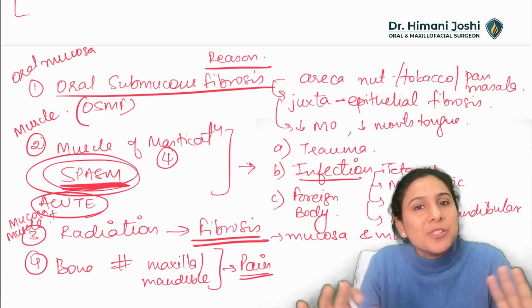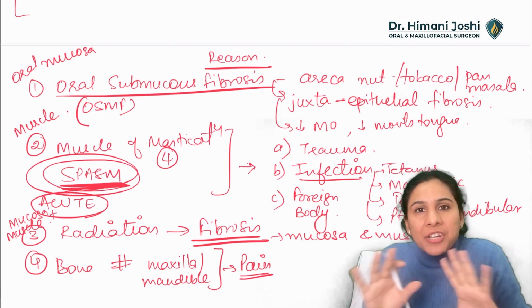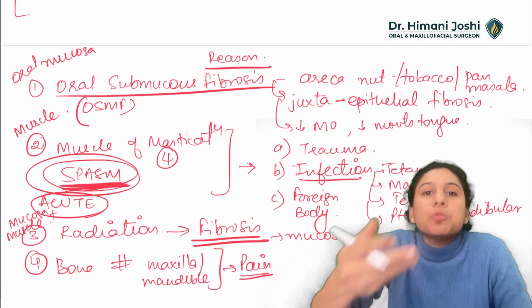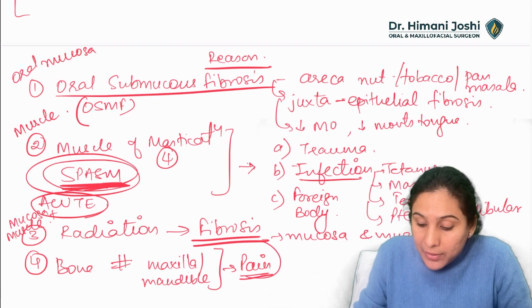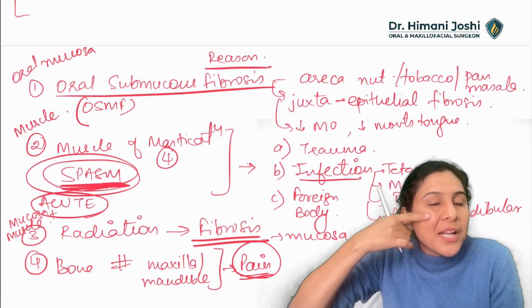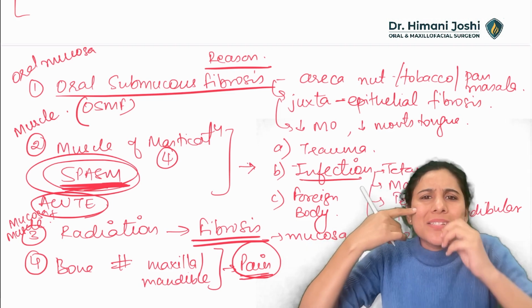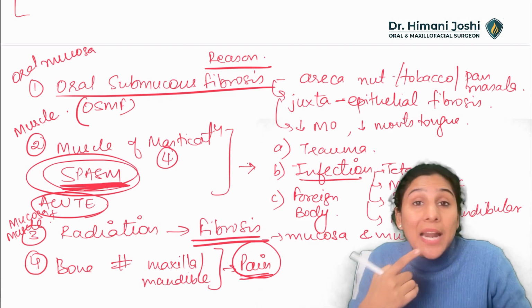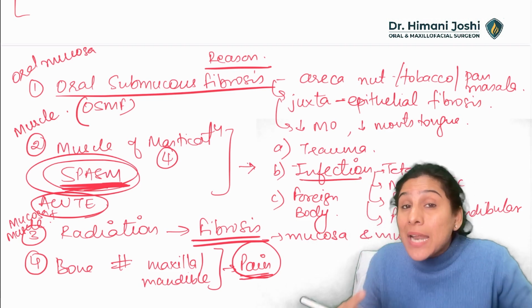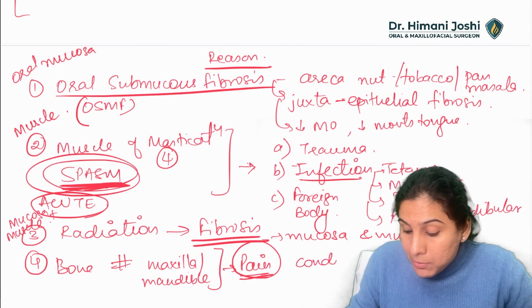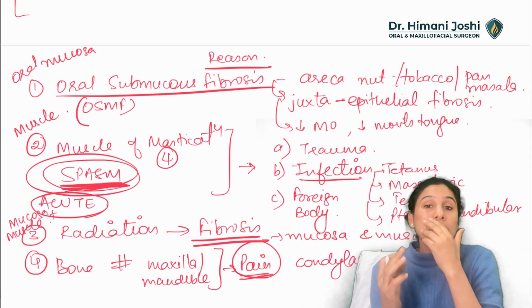Actually the mouth opening is normal. Mouth opening is not reduced. The patient is not voluntarily opening his mouth. वो जानबूझ के मुंह नहीं खोल रहा है, because whenever he is opening the mouth, he is having pain. Will that happen with a zygoma fracture? Maybe not, because zygoma doesn't involve mouth opening. Will that happen with a parasymphysis fracture? Yes. Will that happen with an angle fracture? Yes. Will that happen with a condylar fracture? Definitely yes.